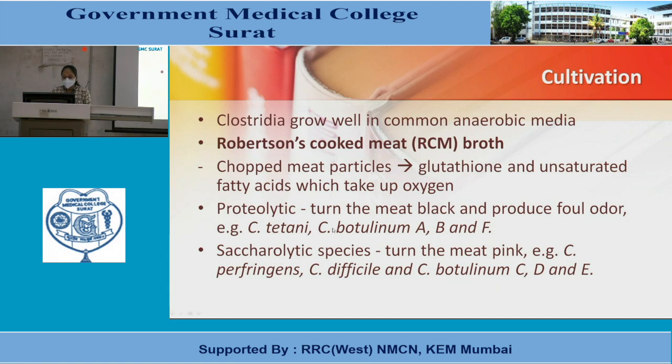Proteolytic species turn the meat black and produce a foul odor. Examples are Clostridium tetani and Clostridium botulinum A, B and F types. Whereas saccharolytic species turn the meat pink in color, and they are Clostridium perfringens, Clostridium difficile and Clostridium botulinum C, D and E types.